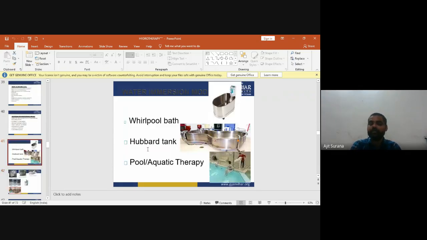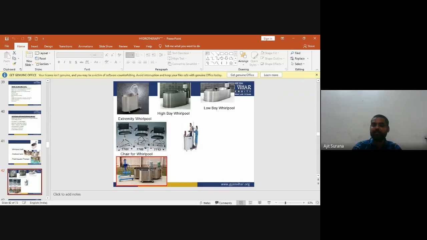Now, whirlpool water immersion modalities. Water immersion modalities are the whirlpool bath, Hubbard tank, and pool aquatic therapy.